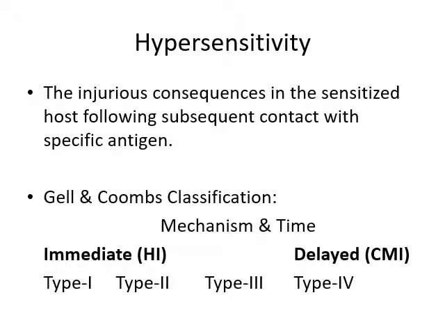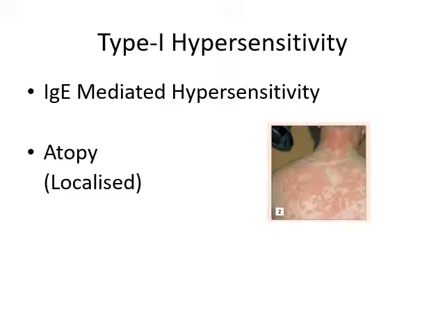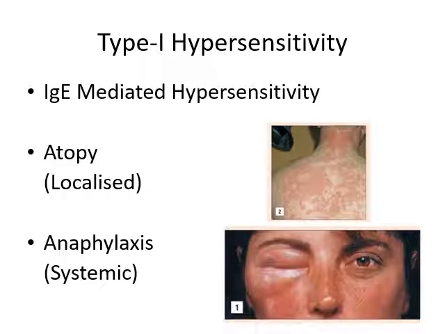Now, in immediate hypersensitivity, type 1, type 2 and type 3 hypersensitivity are there, while type 4 hypersensitivity is of delayed hypersensitivity. Now we will discuss type 1 hypersensitivity. It is IgE mediated hypersensitivity. There are two different types of type 1 hypersensitivity. That is the localized form, called atopy, and second is the systemic form, that is anaphylaxis.